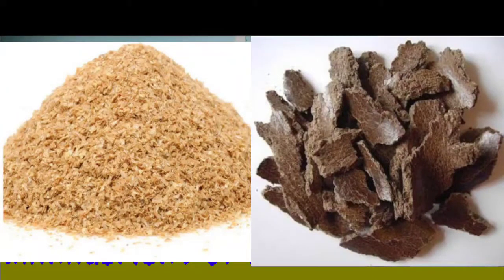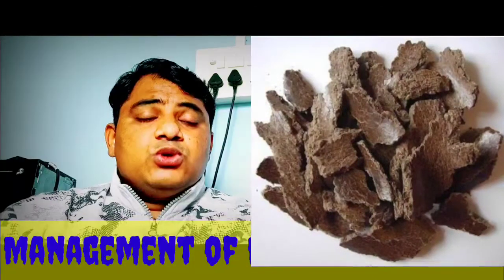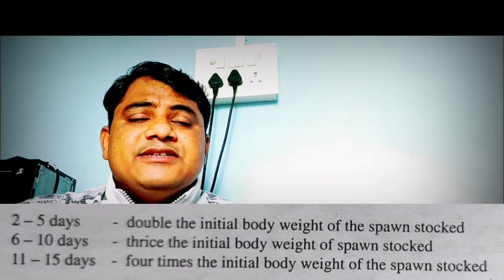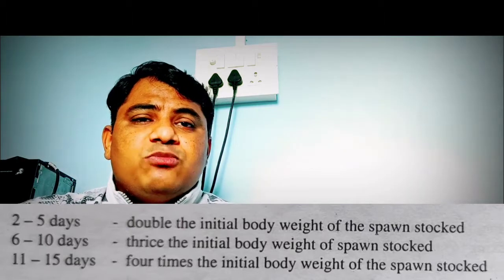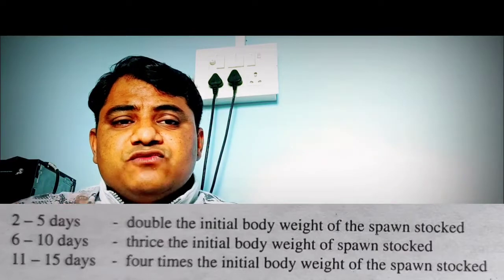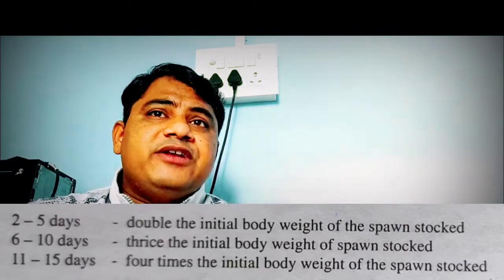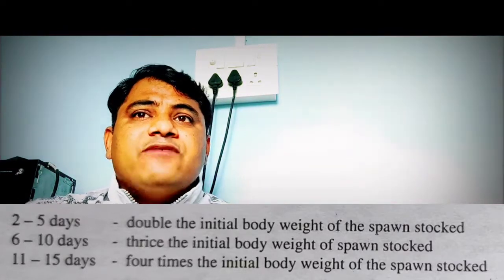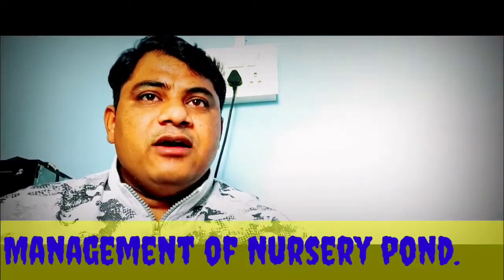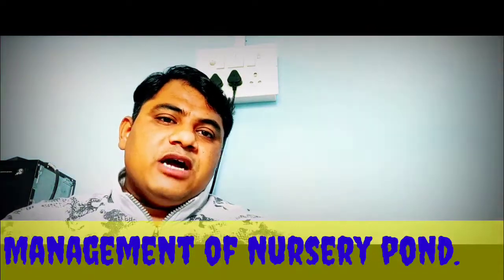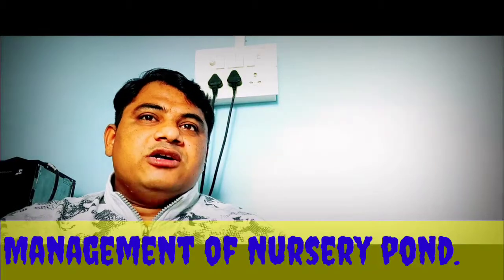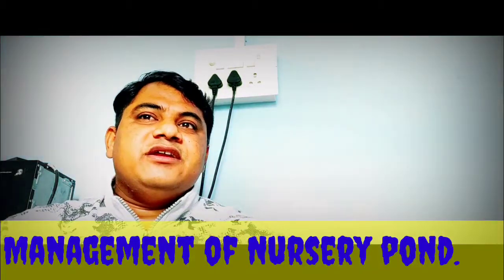The feeding schedule is as follows. See here, 2 to 5 days, double the initial body weight of the spawn stocked. Then 6 to 10 days, thrice the initial body weight of spawn stocked, and the last, 11 to 15 days, 4 times the initial body weight of the spawn stocked. For better utilization, half of the feed is given during the morning hours and half during the evening hours every day. Birds like herons and cranes are controlled by shooting, scaring or surface netting.